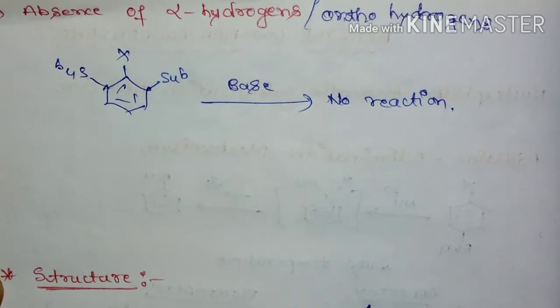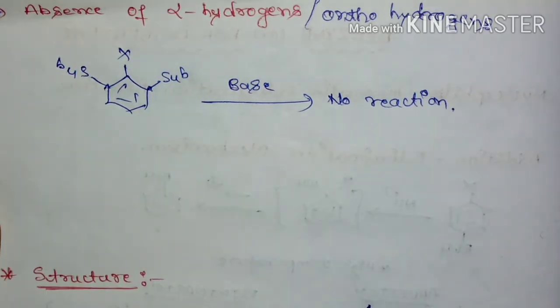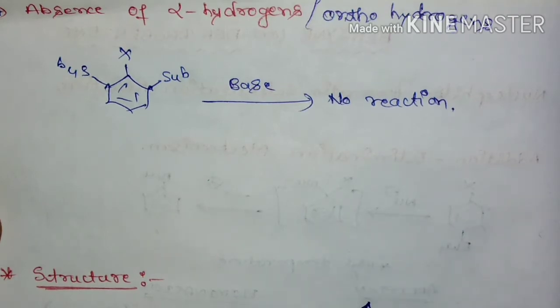So for a nucleophilic aromatic substitution reaction, if it is undergoing through the benzyne mechanism, there is involvement of a benzyne intermediate, which needs an ortho hydrogen. If there is no ortho hydrogen, then there won't be formation of benzyne and that reaction will not proceed. So this is also one of the experimental evidence that shows there is involvement of a benzyne intermediate.